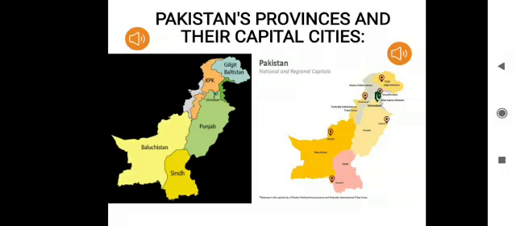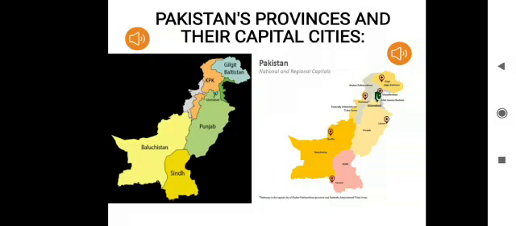Then Sindh. The capital city of Sindh is Karachi, in which we live. Then Punjab. Punjab's capital city is Lahore. Then Khyber Pakhtunkhwa. The capital city of Khyber Pakhtunkhwa is Peshawar.